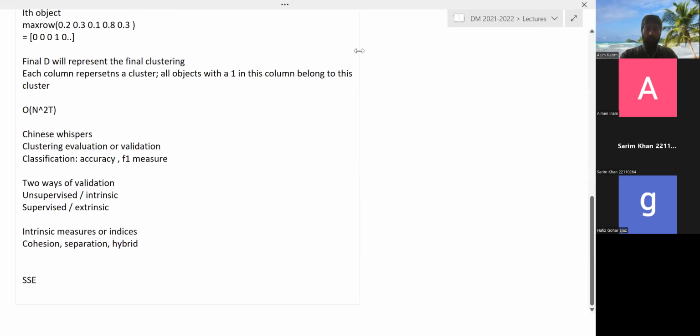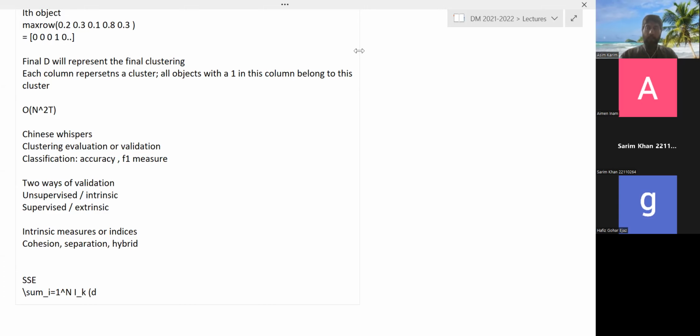So what was it? It was simply the sigma, the sum over all the objects i equal to 1 to n. And then of course you had the indicator function over the cluster k, and then you had the distance.